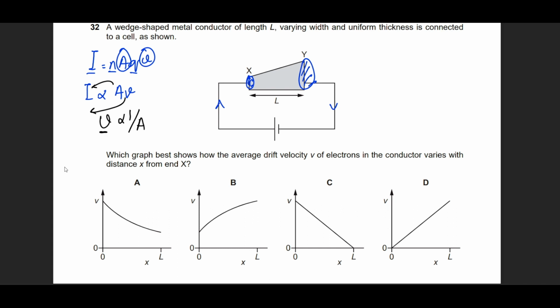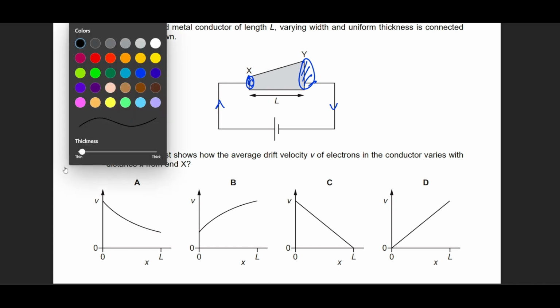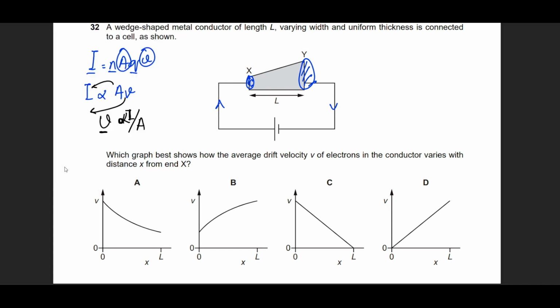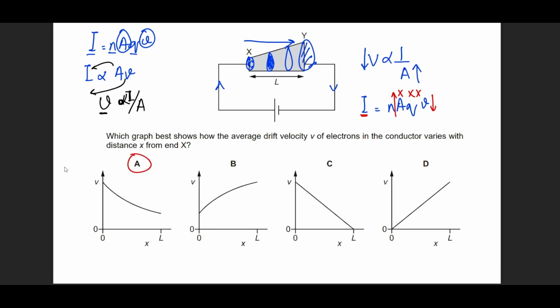This is velocity, by the way, okay? And of course, the current was there, but I've absorbed this into the proportionality because it's going to be constant. So what are we left with? We're left with an equation that shows v is inversely proportional to cross-section area. If I move along this line, the cross-section area increases. If the cross-section area is increasing, the velocity is going to decrease, all the while making sure that the current remains the same. We can see this from the mathematics as well: if cross-section area is increasing, the velocity should decrease, so that after getting multiplied with everything, the answer of current remains the same. So it should have been option A, right?